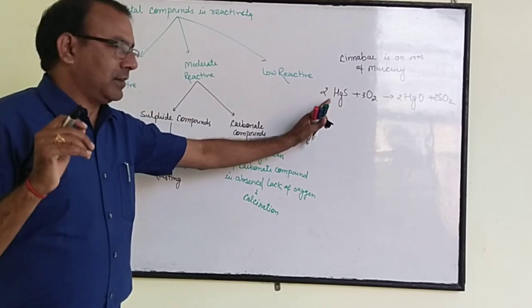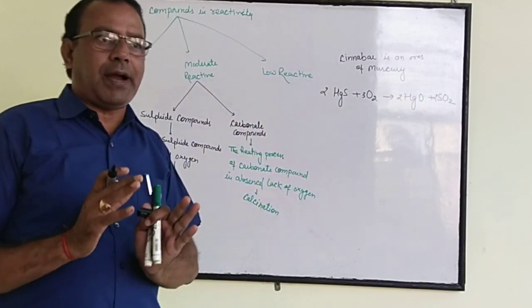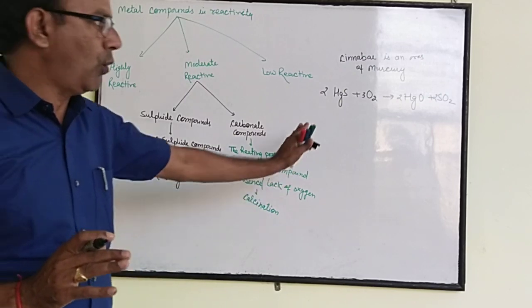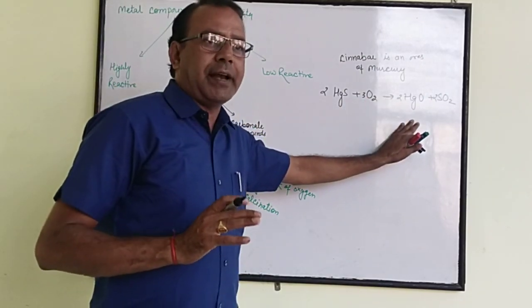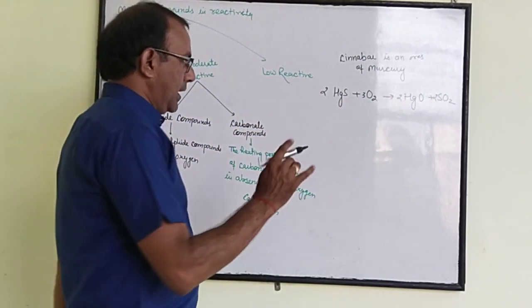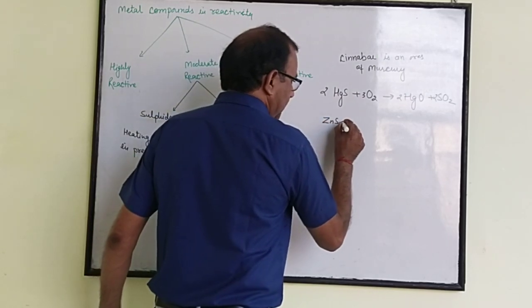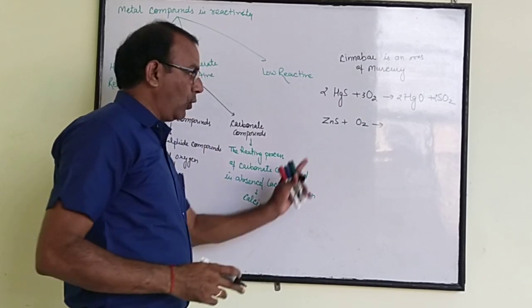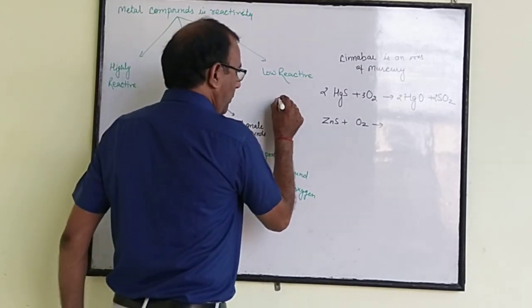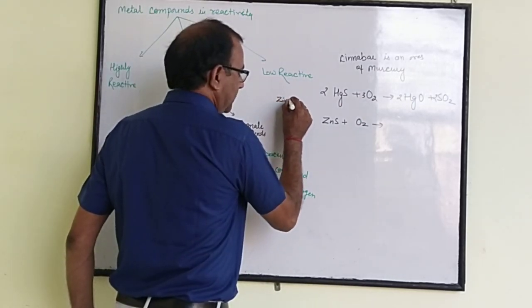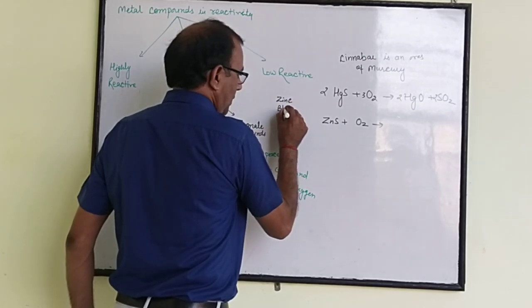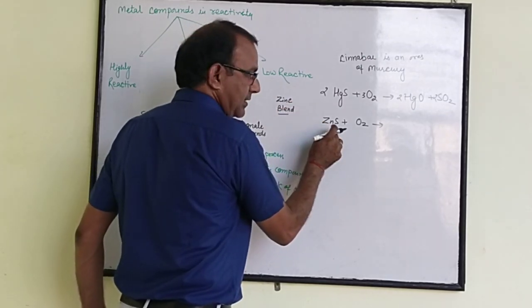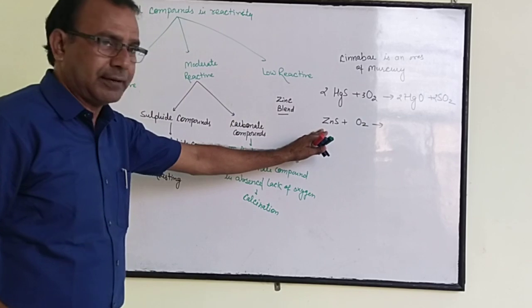First of all, we have to change sulfide or carbonate ores into oxide; we do not directly obtain pure metal. We can also take the example of ZnS plus O2. Zinc blende is the ore of zinc, and the formula of zinc blende is ZnS. We can also say zinc sulfide.